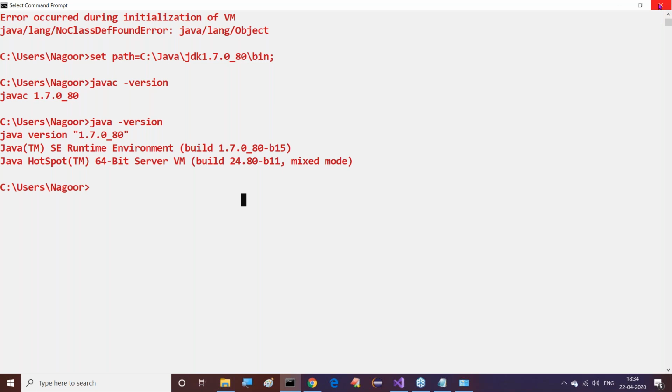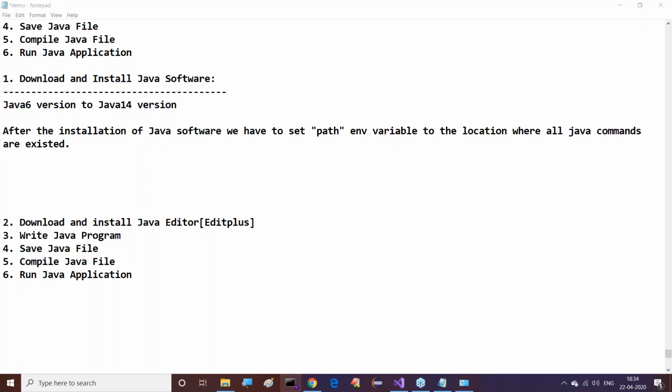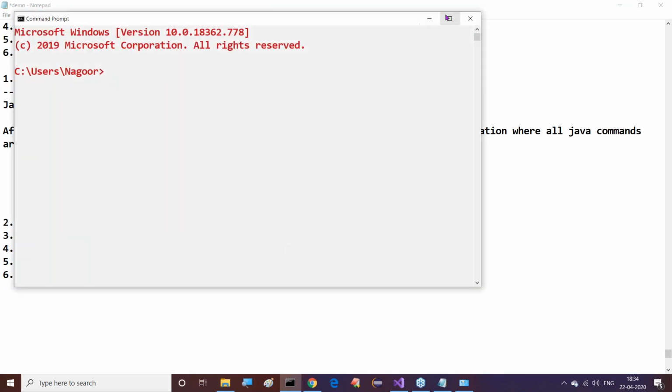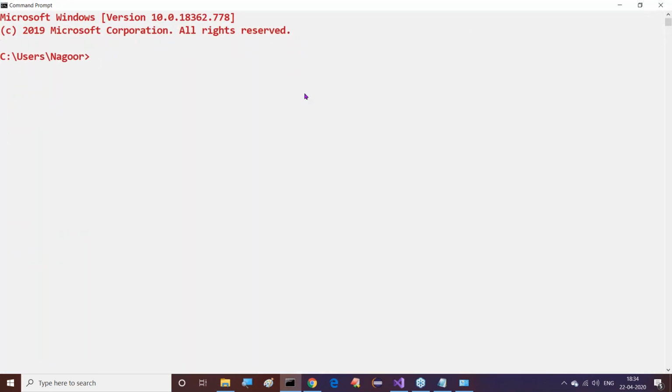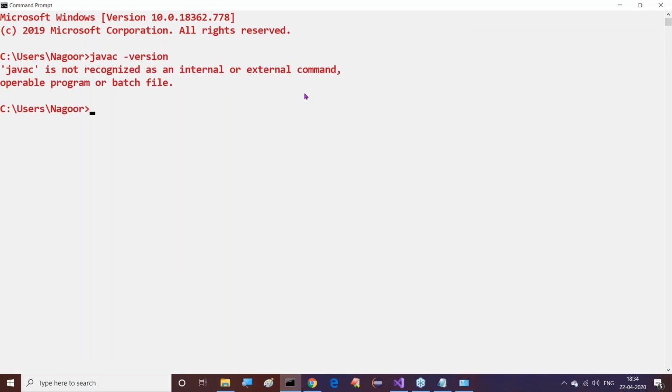Now, I closed this command prompt. Again, I want to open this command prompt. Now inside this, I want to use javac hyphen version. Now again, what are we getting, sir? Now observe this clearly. Javac hyphen version here we are getting. Now which version are we getting, sir?